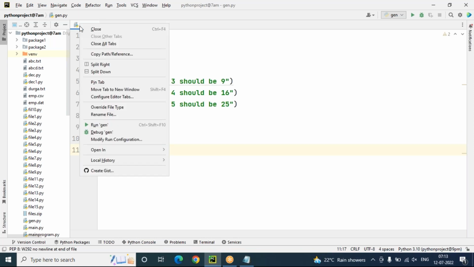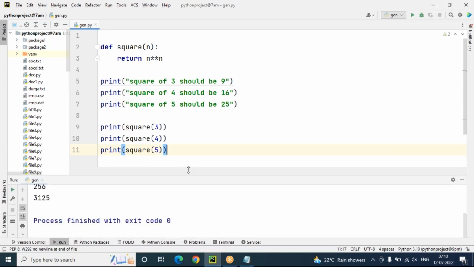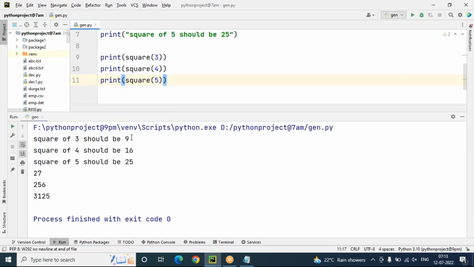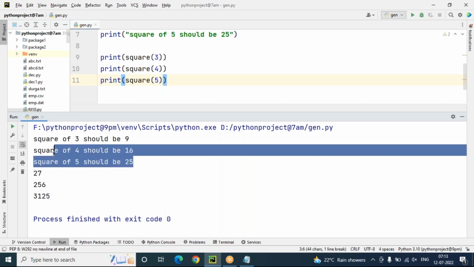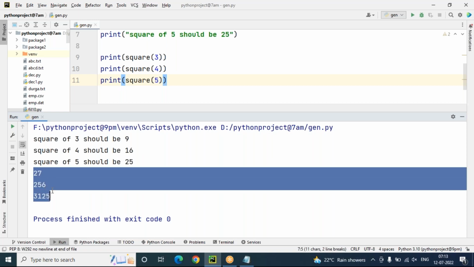Once I run this program, you can see we got the output here in the terminal window. But look here, square of 3 should be 9 actually, but according to my mistake, the result is 27. It's not correct. Square of 4 should be 16, but here the result is 256. Not correct. Square of 5 should be 25, but 3125, not correct. So by looking at my extra added print functions, I can analyze whether this is correct or not. Actually, this is not correct.